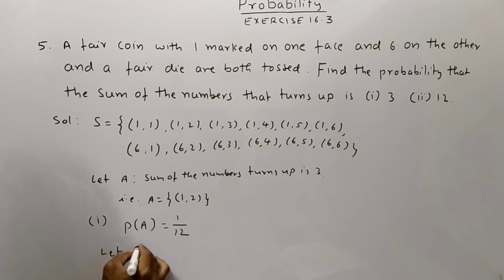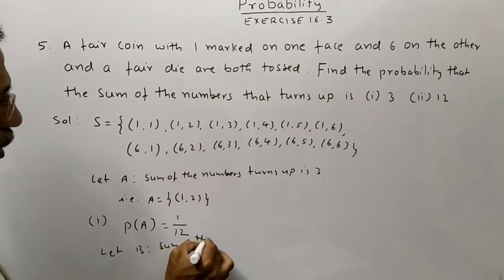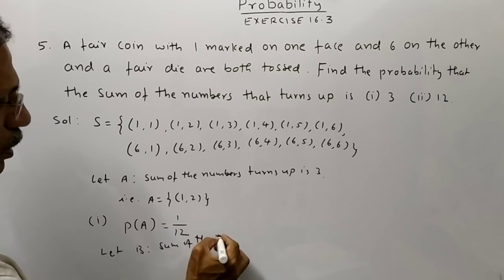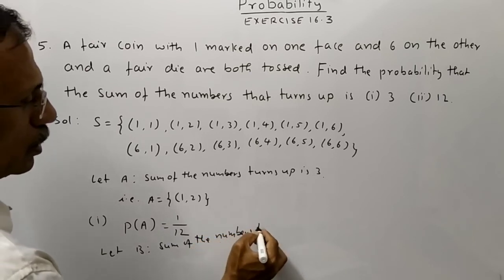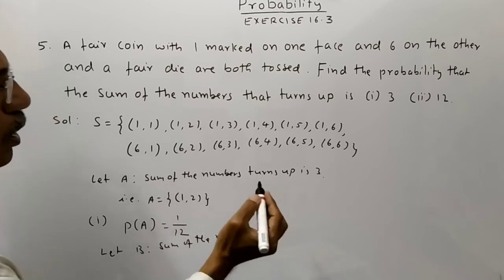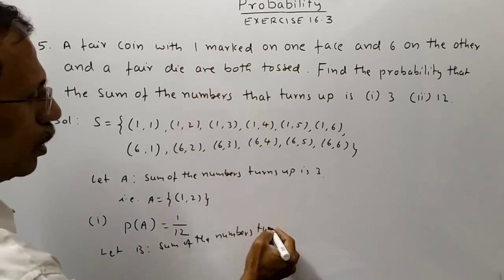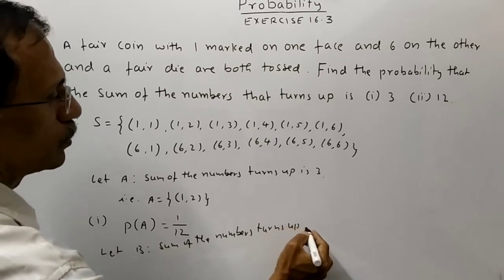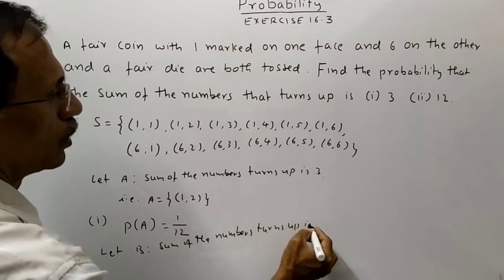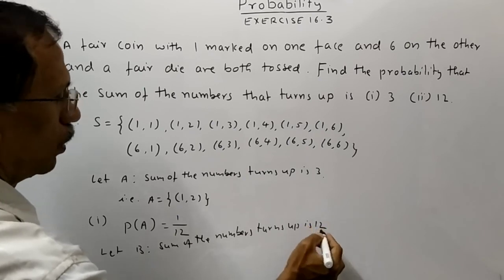Let B be the event of getting sum of the numbers that turns up is 12.